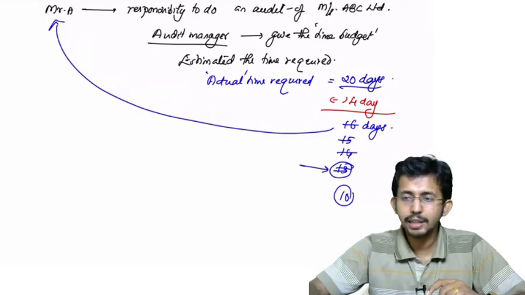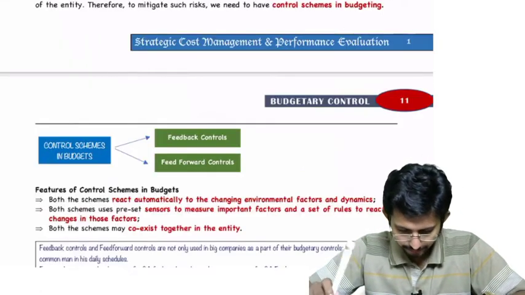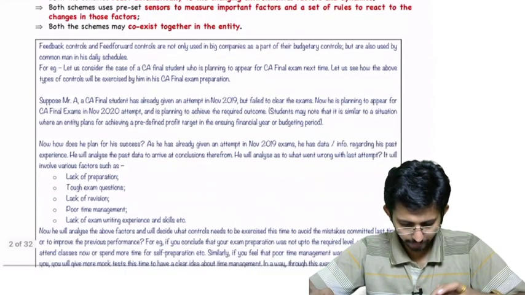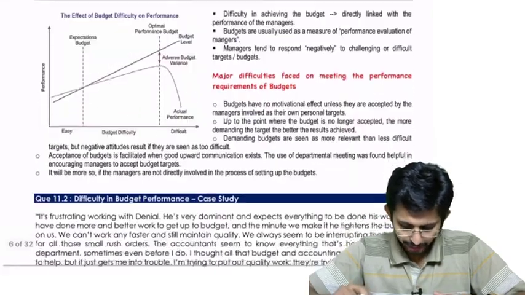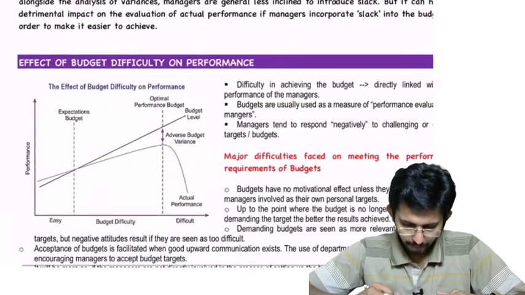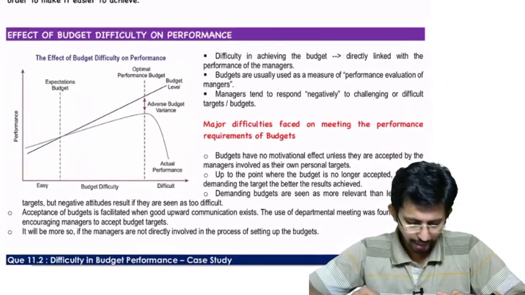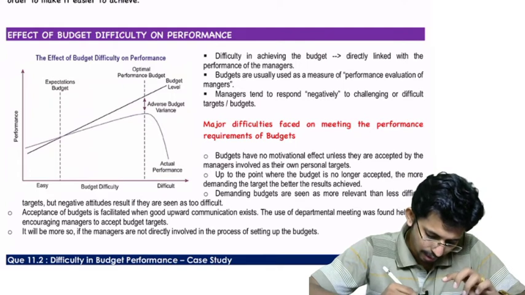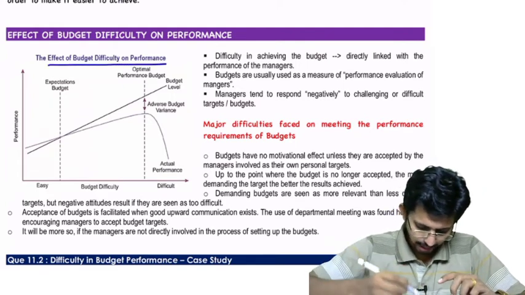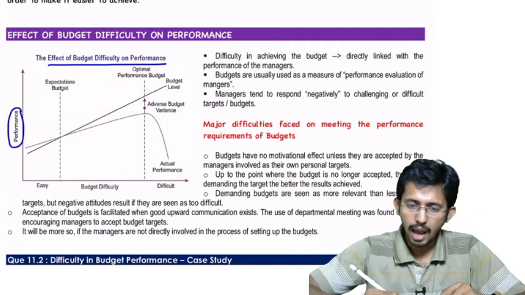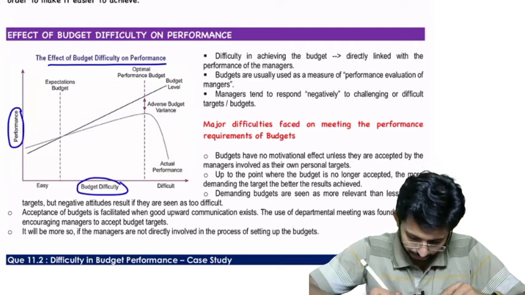That is why, if you take page number 11 of my material, there is a graphical representation given. What is happening here? Effect of budget difficulty on performance. Here the y-axis is the performance, and the x-axis is the budget difficulty.